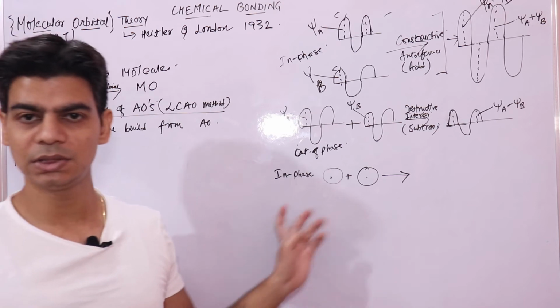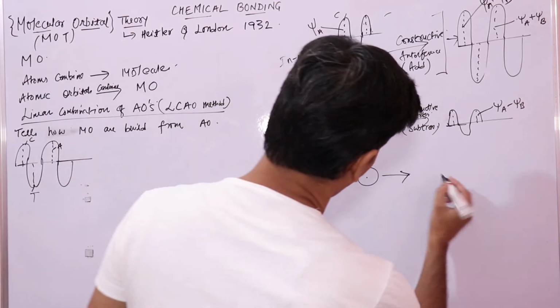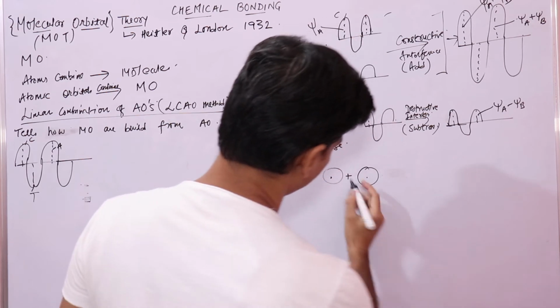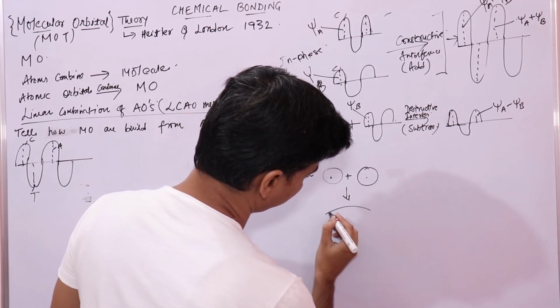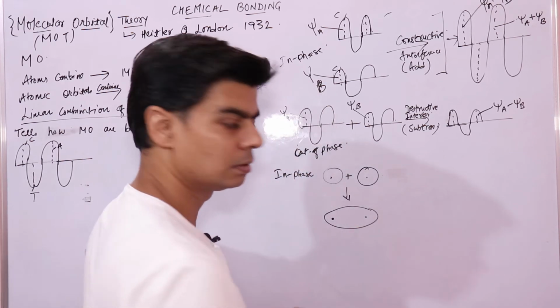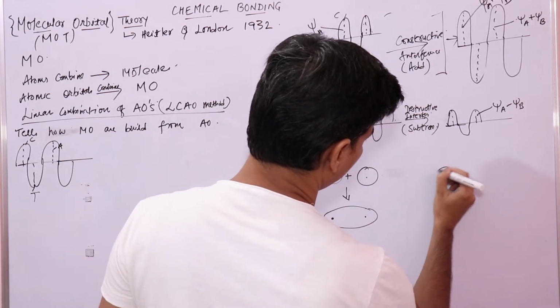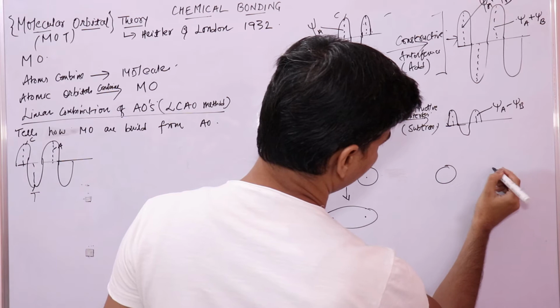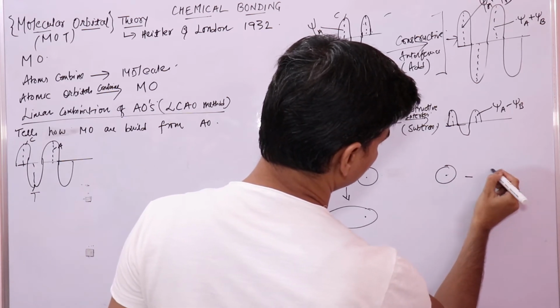When these two combine in phase, what you get is a bigger orbital. And when these interact out of phase,